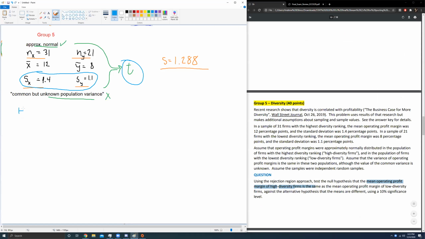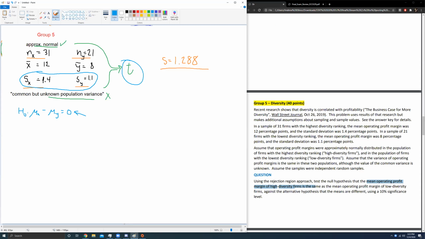One thing to say in the null hypothesis, you could say that mu x is equal to mu y. You could say that the operating profits in both of these companies are the same. Or you can say it like this, where you subtract the mean of y over from the right to the left. This is somewhat useful because when I ask you what the H null value is, or the null hypothesis value is, you're very likely to say 0 because that's the only number you see in that equation. Whereas if I write it the other way, you don't see a number.